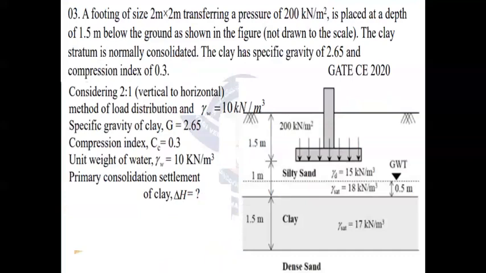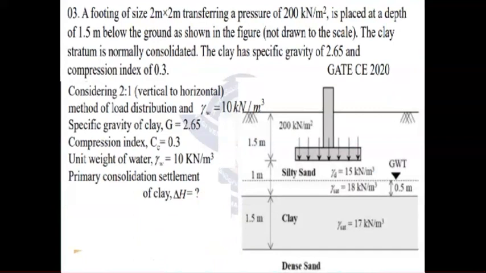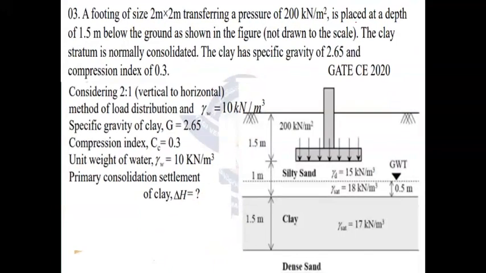Okay, let us see the last problem here. A footing of size 2 meter by 2 meter transferring a pressure of 200 kilonewton per meter square is placed at a depth of 1.5 meter below the ground as shown in the figure. The clay stratum is normally consolidated. The clay has a specific gravity of 2.65 and a compression index of 0.3.